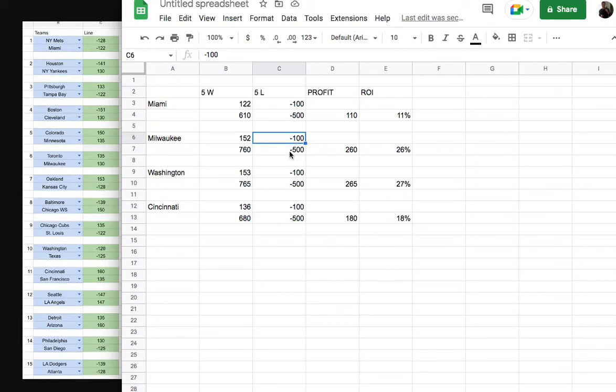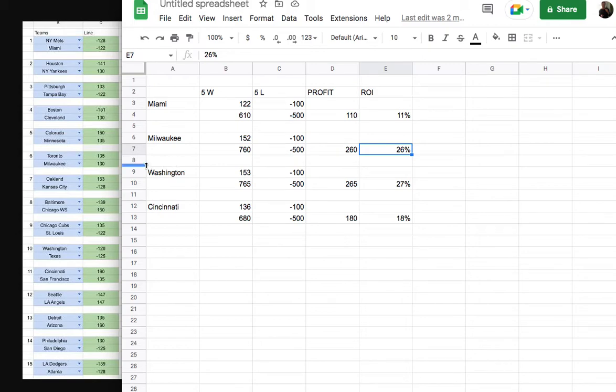That would be minus 500. You take 760 minus 500, that gives you 260 profit. 260 divided by 1,000, 26% yield. So that is an excellent return. If you're comparing those two plays, the better play from an investment perspective would be Milwaukee.